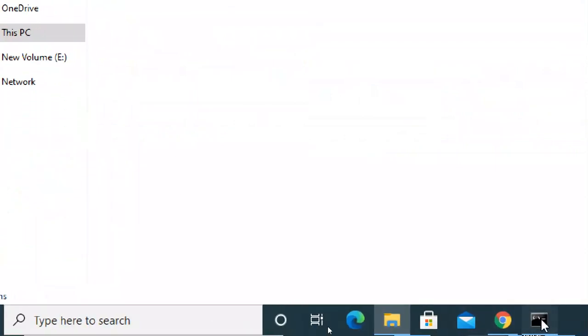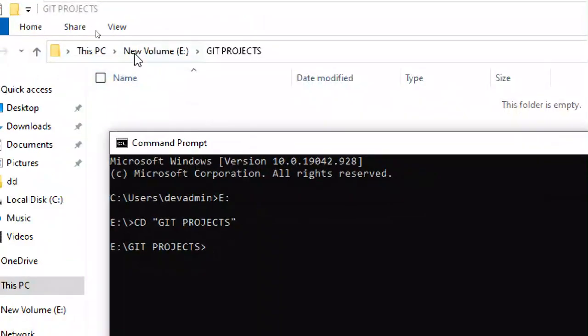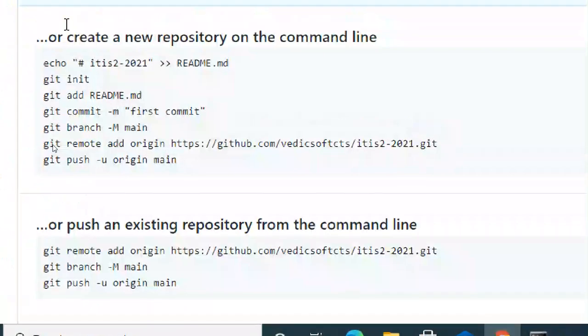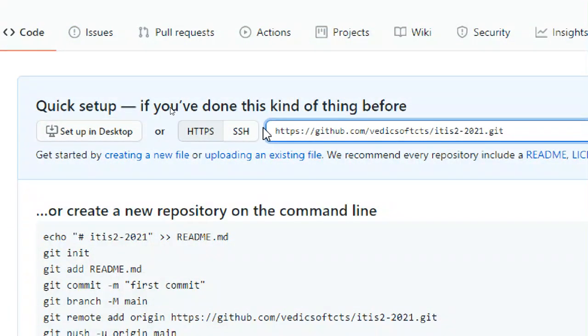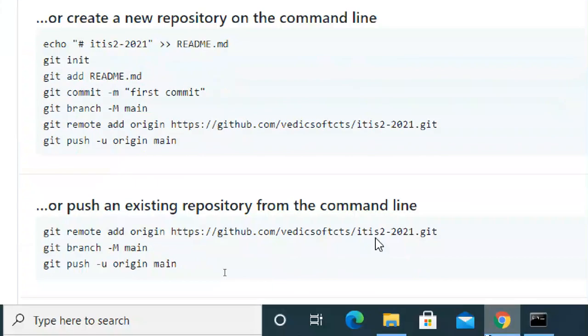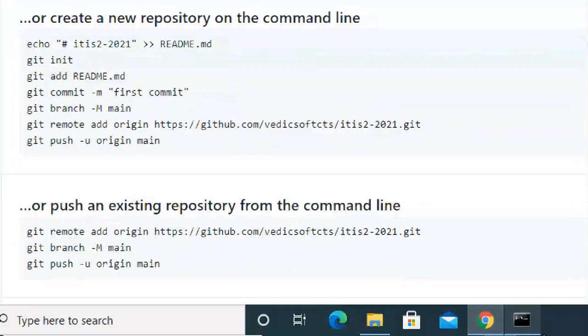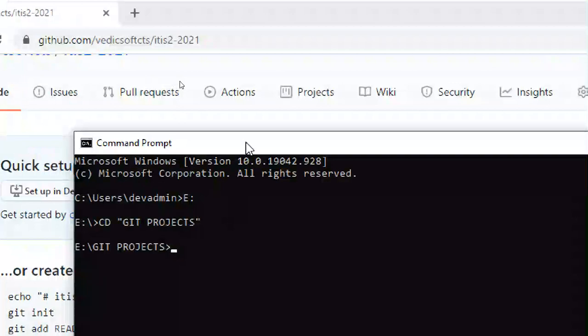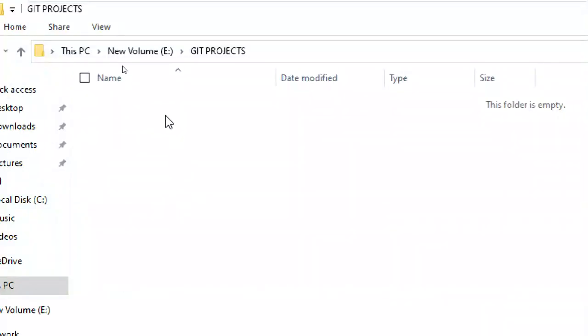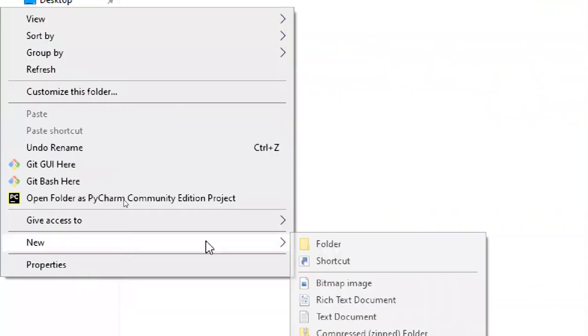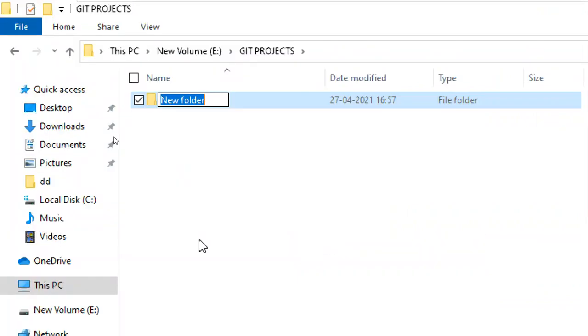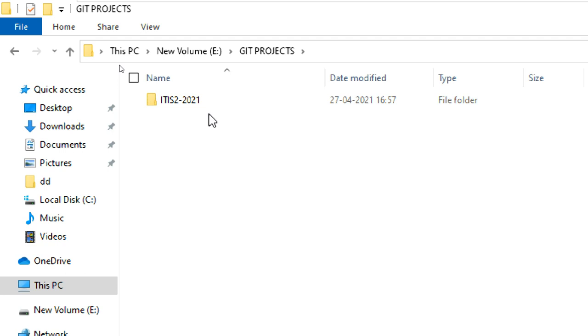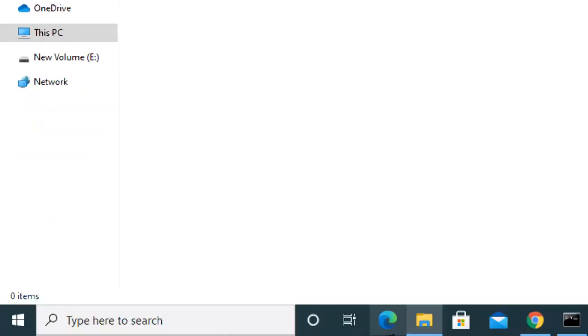I created something on my Git side, this is my link. Currently we don't require this link. We'll do this first, and then we'll go to upload. So first, where is my folder? So this is my folder. I'm going to create a new folder inside. The folder name is ITIS 2021. This is the folder I'm creating, and I'm going inside of this folder.